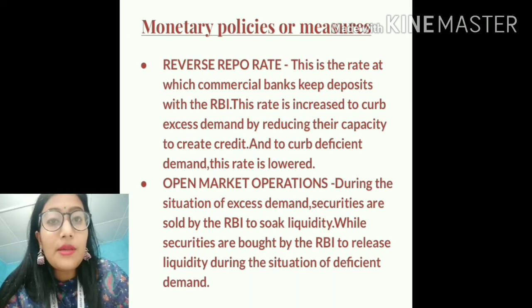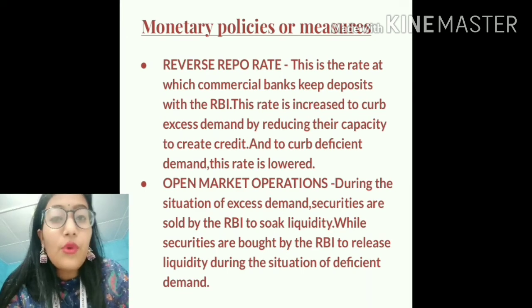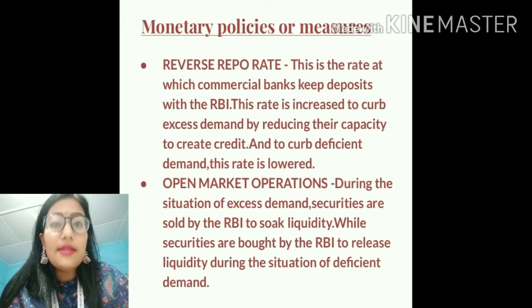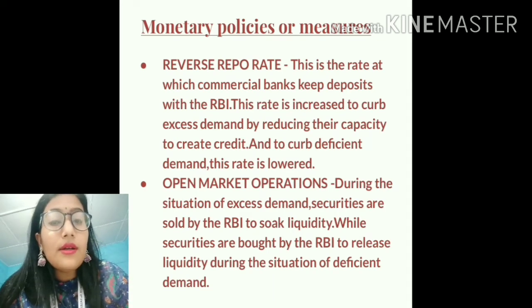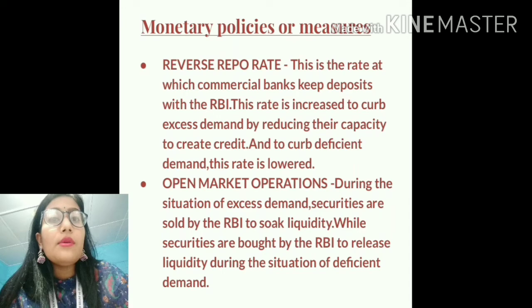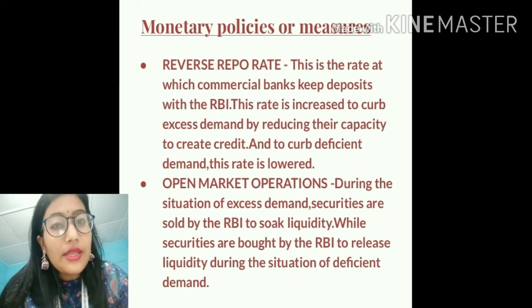That means greater amount of liquidity will flow into the economy, and this will check or control the situation of deficient demand. So students, in case of excess demand, the Reserve Bank of India sells the securities, and in case of deficient demand, the Reserve Bank of India buys the securities.